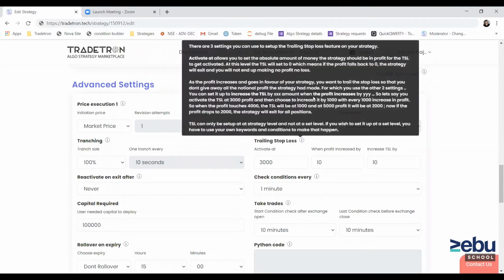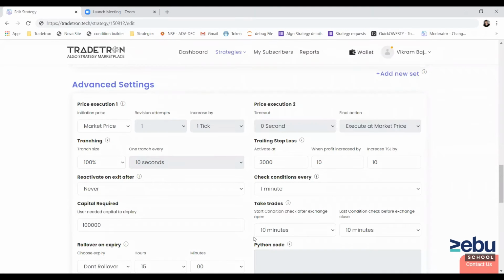You can also read the content over here. I think the logic is explained well here. And third, you can just deploy one strategy and see how it is working.